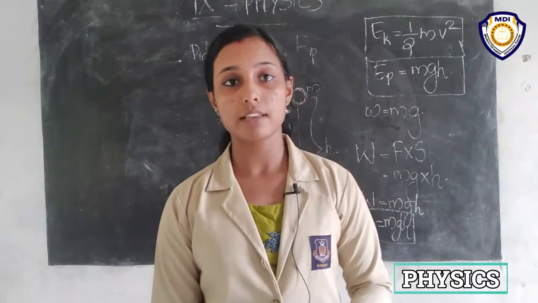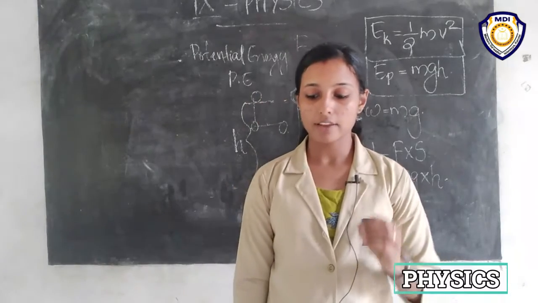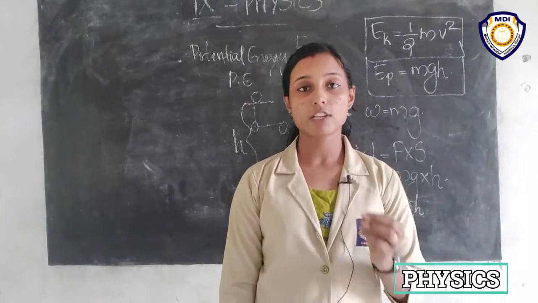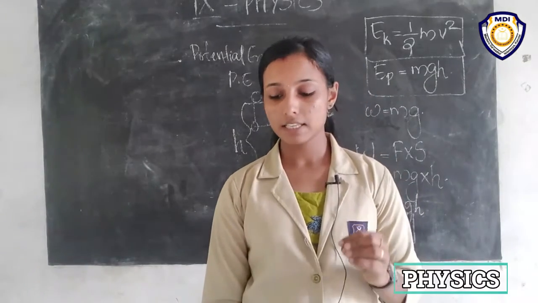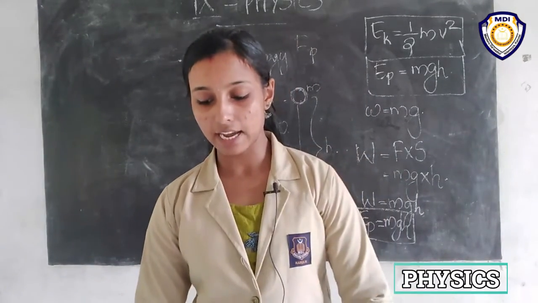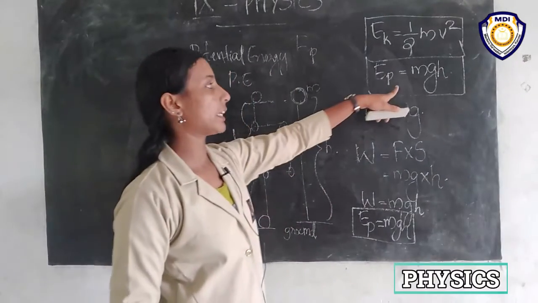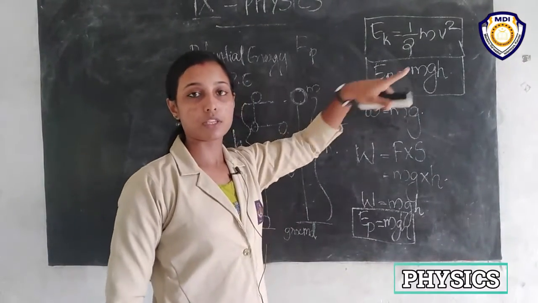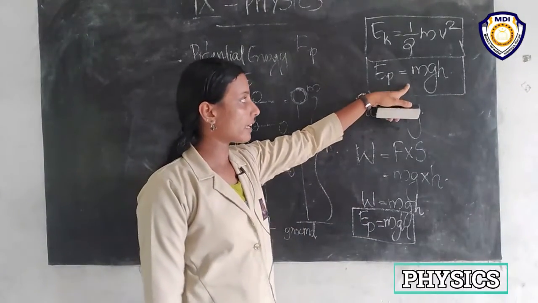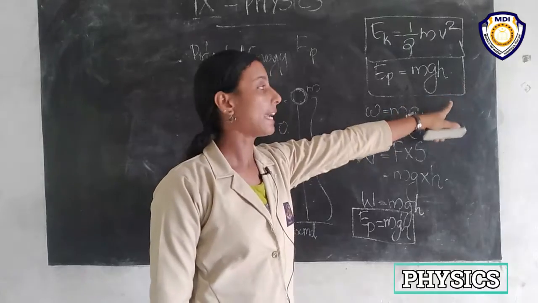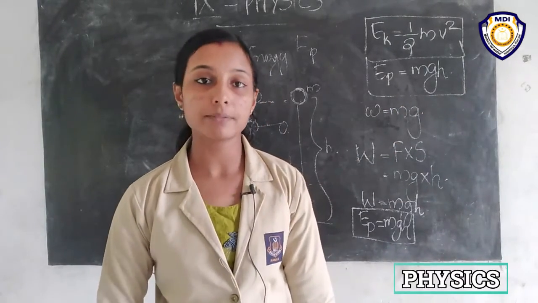Acceleration due to gravity is given and the mass of that object is also given, and we have to find the potential energy. So we can use this equation directly, that is EP is equal to mgh, and m, g and h are all given here, right?